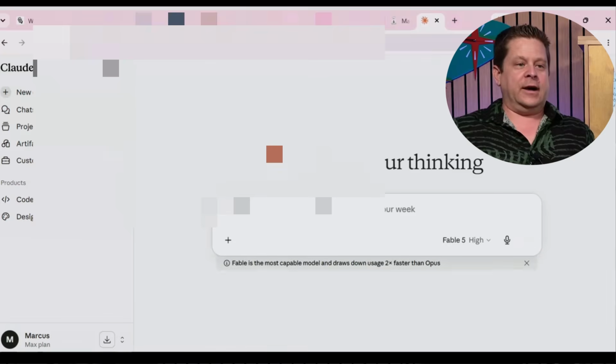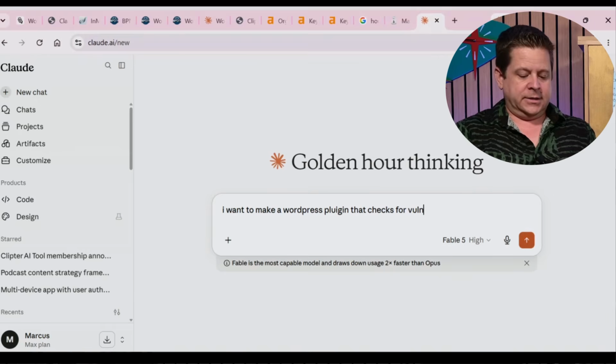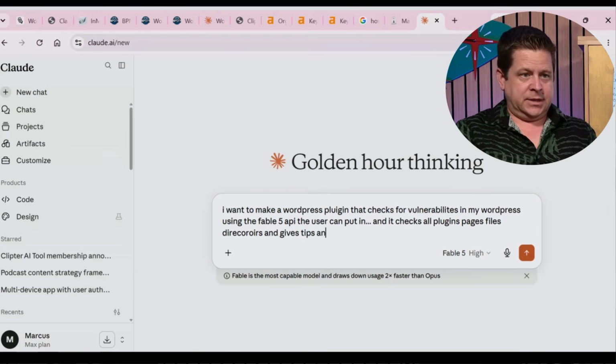So if we went through with Claude Fable 5 and I said, I want to make a WordPress plugin that checks for vulnerabilities in my WordPress using the Fable 5 API, the user can put in, and it checks all plugins, pages, files, directories, and gives tips and help.